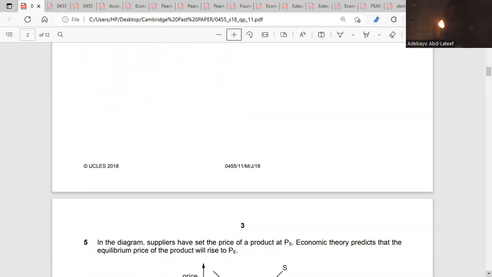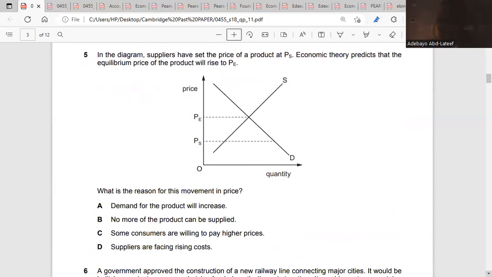Okay. Question 5. In a diagram, suppliers have set the price of a product at PS. Economic theory predicts that the equilibrium price of the product will rise to PE. So if the normal price is PS, now it's increasing to PE. First, what is the reason for this movement in price? The movement will be as a result of a change in price.